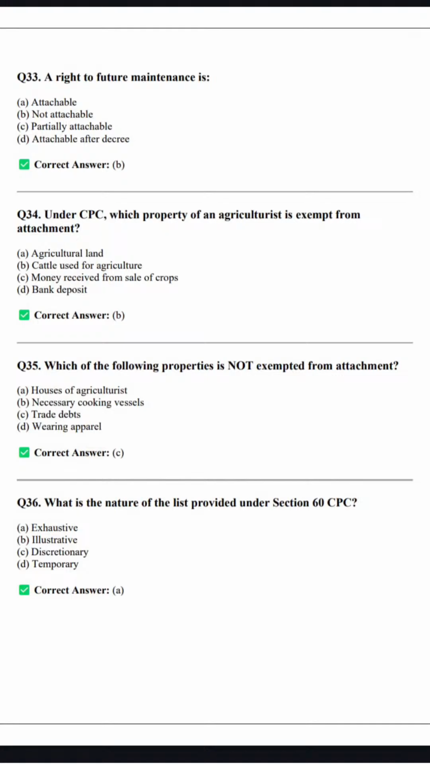So agricultural land, no, that is attachable. Cattle used for agriculture, cattle used for agriculture is exempted, right? Money received from sale of crops, no, it is not exempted. Bank deposit is also not exempted. So only cattle used for agriculture is exempted from attachment under Section 60 of CPC, right?